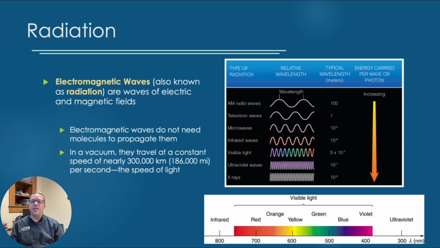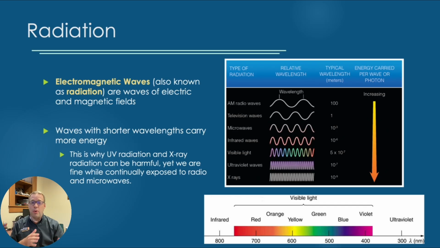Now, these electromagnetic waves do not need molecules to propagate. They just propagate through space. They could be in a vacuum, it can be air, and sometimes they can even pass through solid objects as if they're a window. Okay? And we could talk more about that in a future video when we start talking about the greenhouse effect. But in a vacuum, they travel at a constant speed. It doesn't matter what type of radiation we're dealing with, they always travel at the same speed, and that is 300,000 kilometers every second. Converting that to miles, that's about 186,000 miles in 1 second. That's how fast light is.